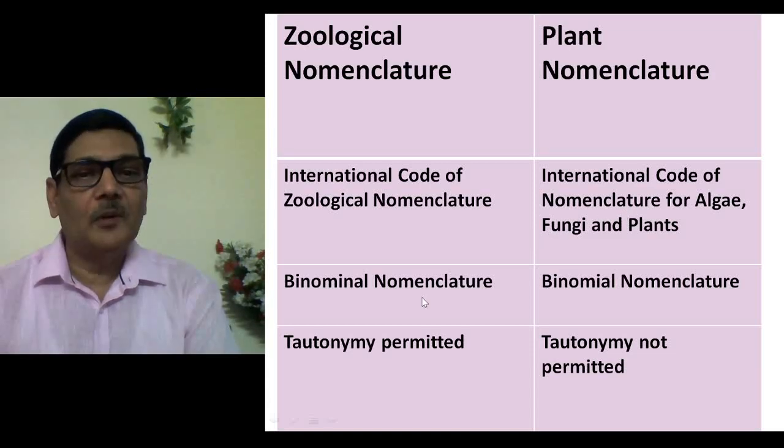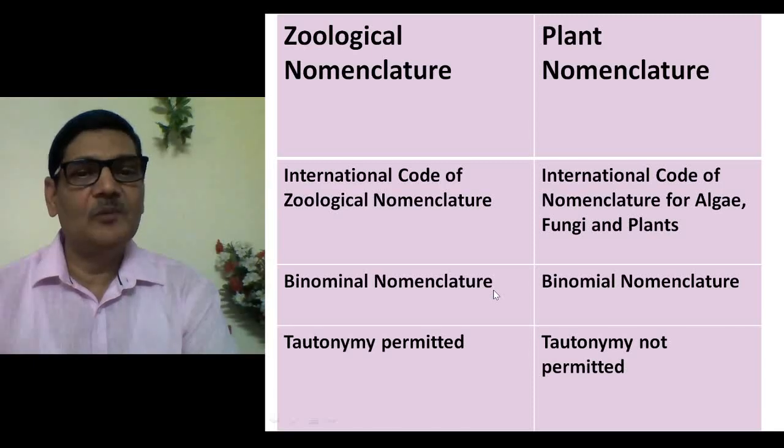Now, as I just said, when we name an animal, we actually use two words. The first word will be generic name, and the second one will be species name. So that is referred as binomial nomenclature, and sometimes the third name is also required, that is subspecies name.